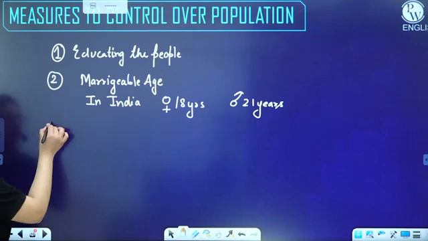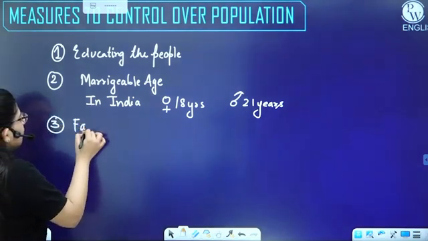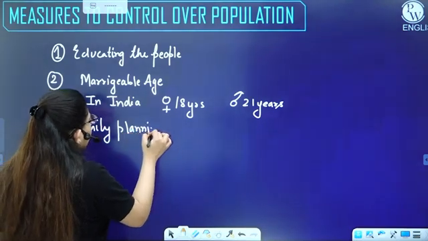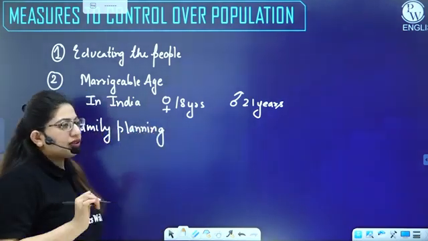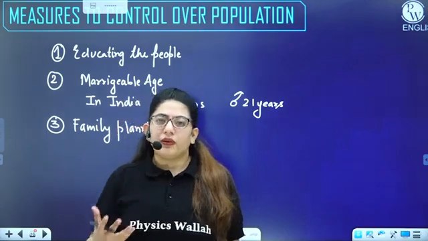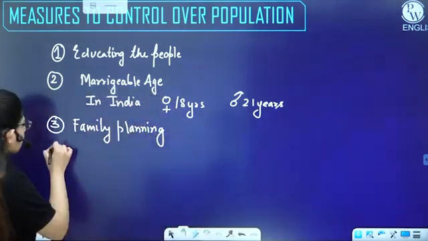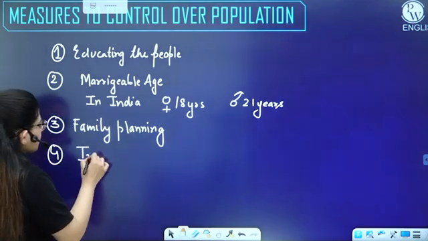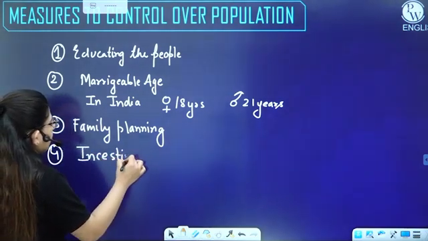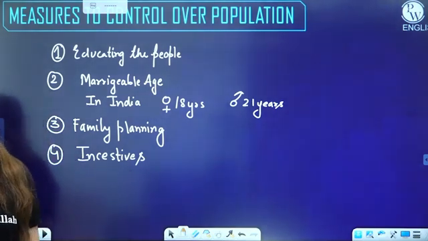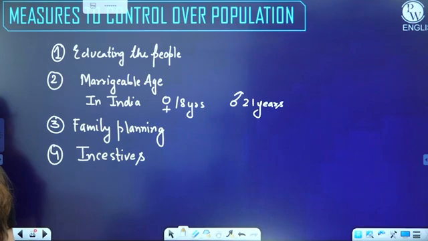Fine. Third, family planning. If a couple knows they need one child, a single child, that's family planning. Later on, they will use birth control methods to avoid unwanted pregnancies. And fourth, the government should introduce some incentives for small families. For example, larger families must not be given those incentives, and people with a single child should be given some incentives. All right, so these are the techniques by which you can control the population.